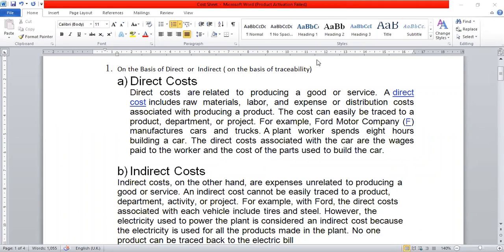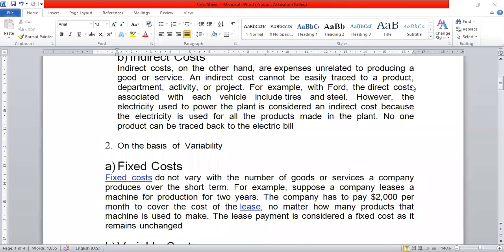Yeah, sugar cane in a sugar factory. Which type of material is this? It is a direct cost, correct? So it should be calculated. Half of the marks will be given for each item. So read it carefully. These are the types on the basis of traceability or on the basis of direct and indirect. So on the basis of variability, the cost can be classified as fixed cost, variable cost, and semi-variable cost.